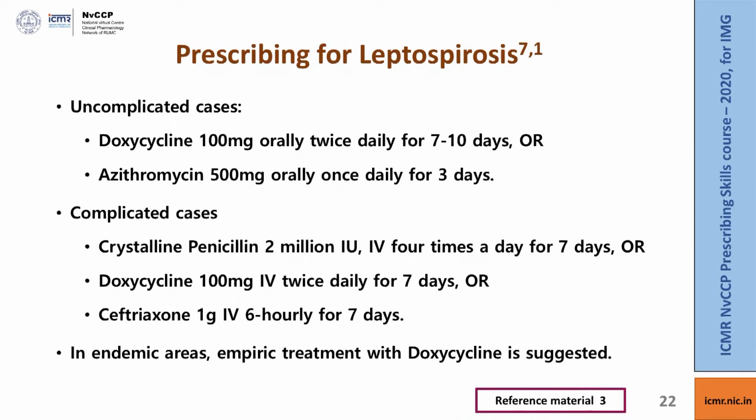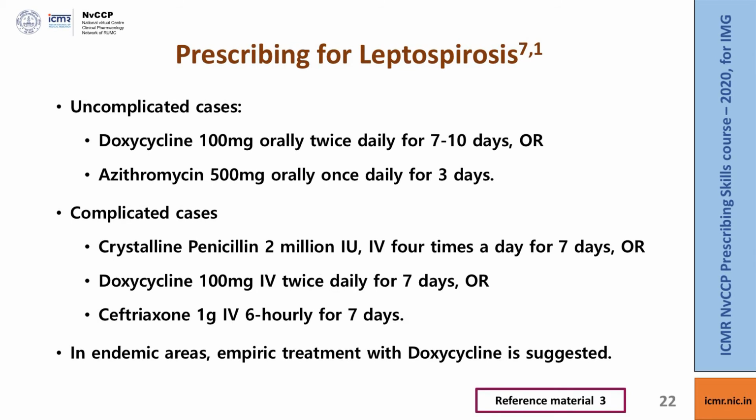So the next differential for this patient was leptospirosis. Leptospirosis is caused by bacteria belonging to Leptospira. This is actually a zoonotic condition. Both wild animals and domestic animals serve as reservoirs and carriers for this infection. These animals excrete the bacteria in their urine, which in turn contaminates water bodies and soil. And human beings get this infection when we are exposed to this contaminated water by means of abrasions in the skin or mucous membrane.